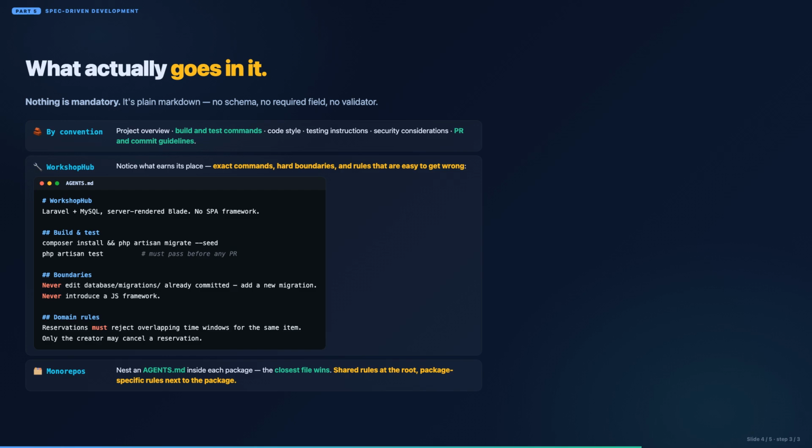One more mechanic worth knowing. In a monorepo, you can put an agents.md inside each package, and the closest file to the code being edited takes precedence. So shared rules live at the root, and the package-specific ones live next to the package.